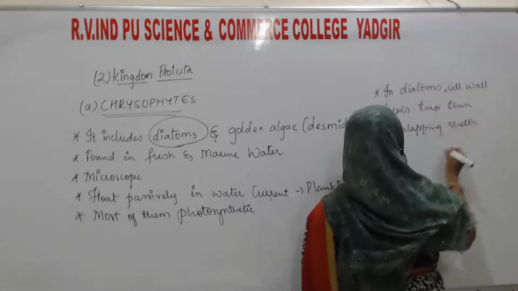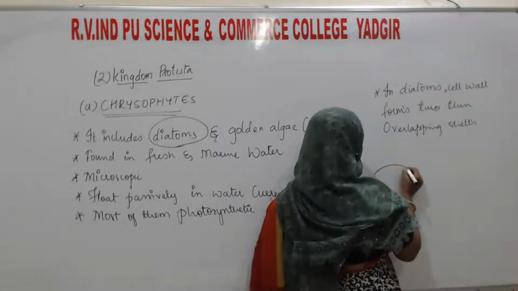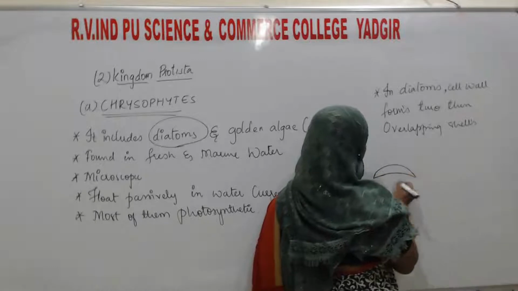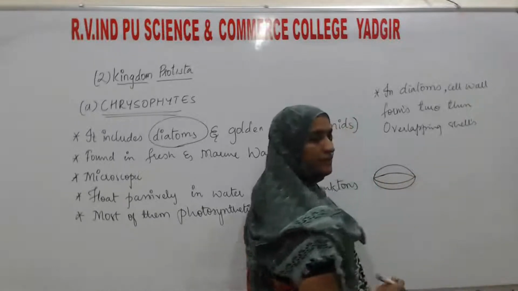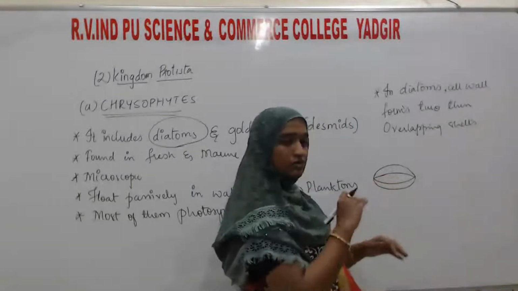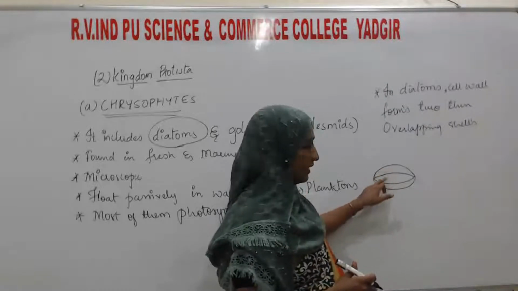See, in diatoms the cell wall, not the whole body, forms two shells which overlap one above the other.